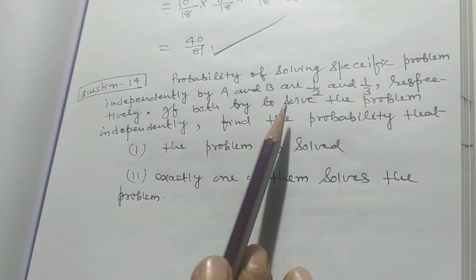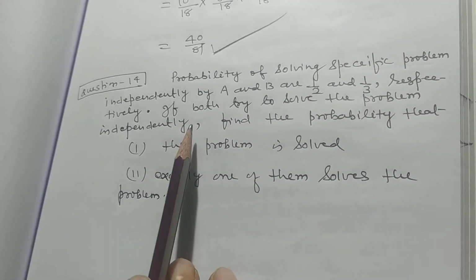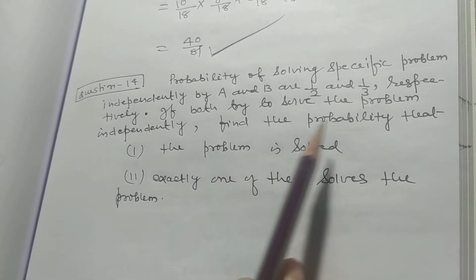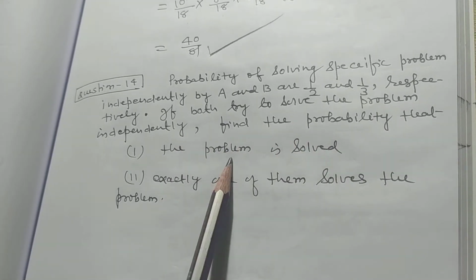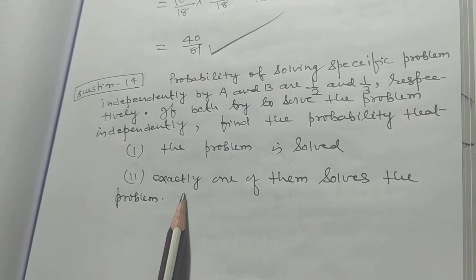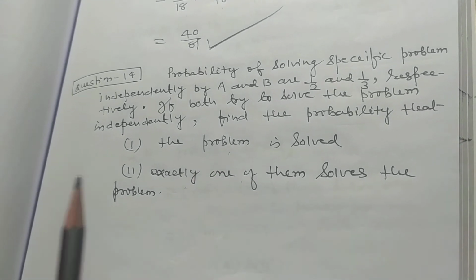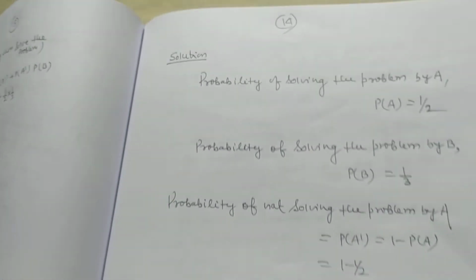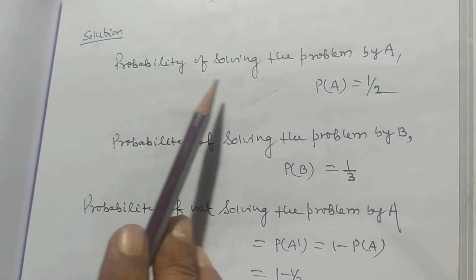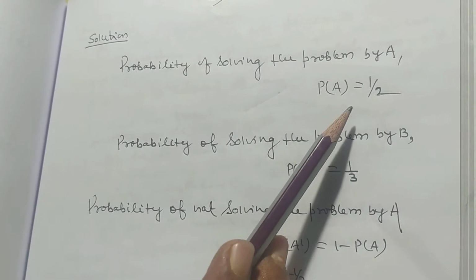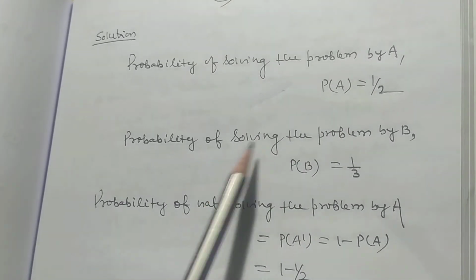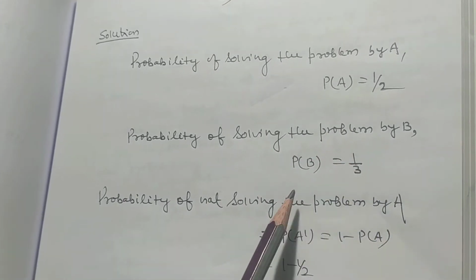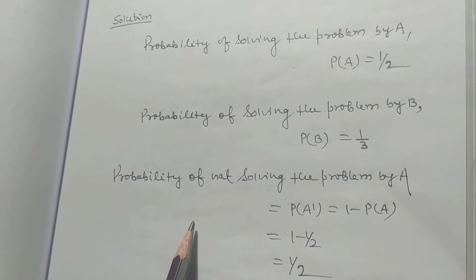If both try to solve the problem independently, find the probability that the problem is solved, and that exactly one of them solves the problem. How will you solve this problem? Probability of solving the problem by A is 1 by 2 and probability of solving the problem by B is 1 by 3.